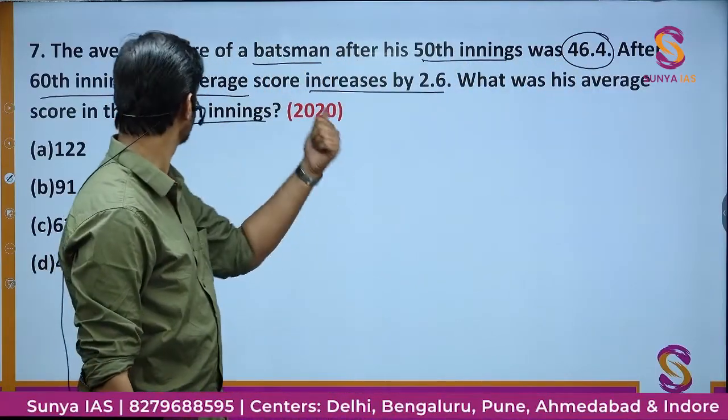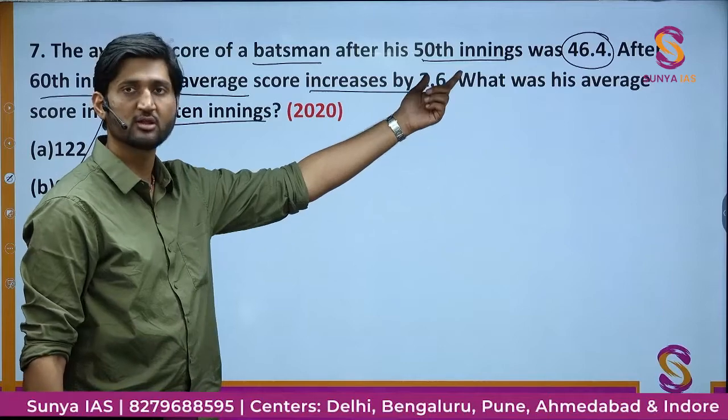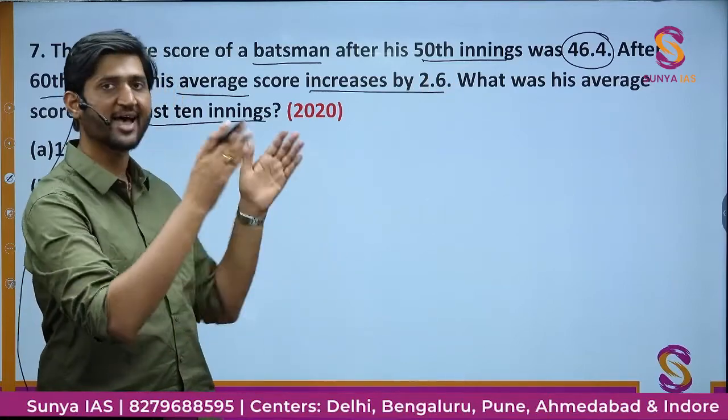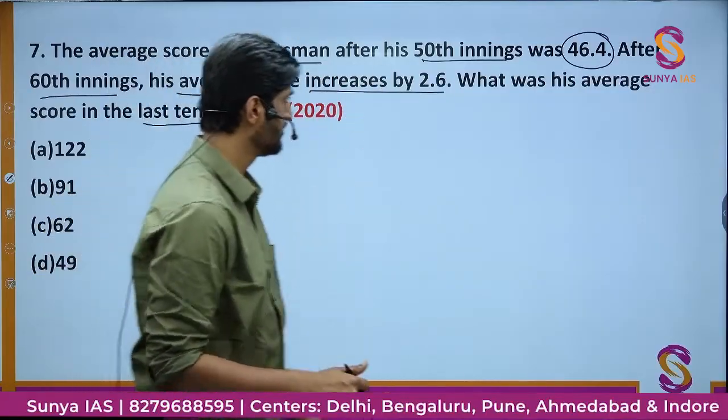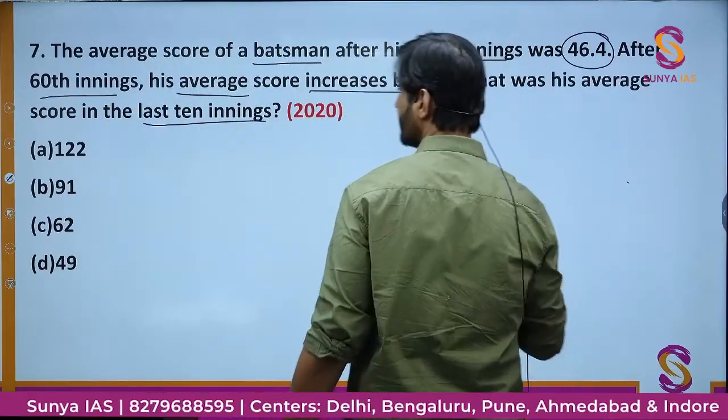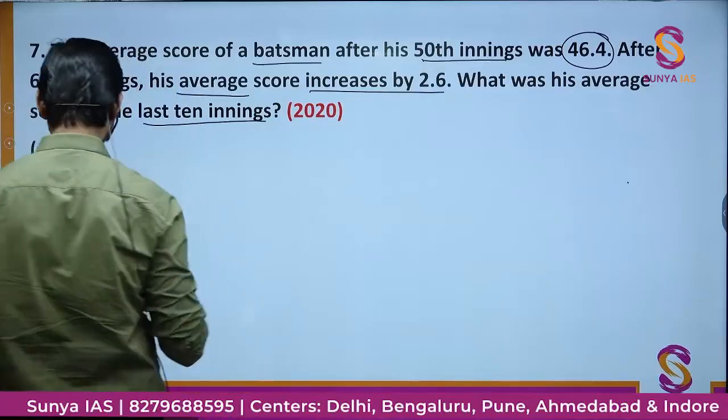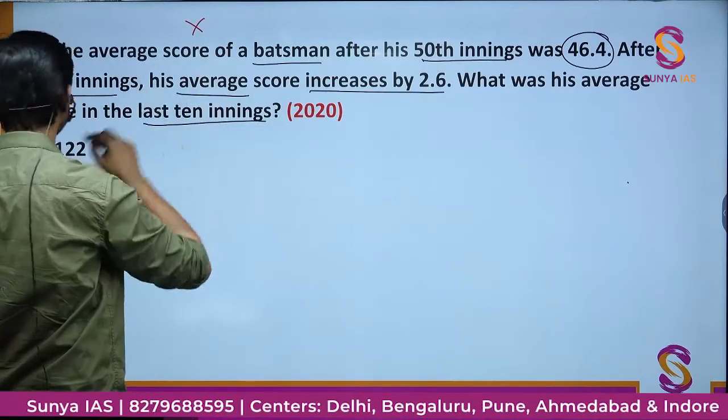In the overall 60, the average score increases by this value. So we have to find the average score of the 10 matches he just played. So basically from whatever number we have, we have to see that. So let me just write down the matches. He's starting from match 1.